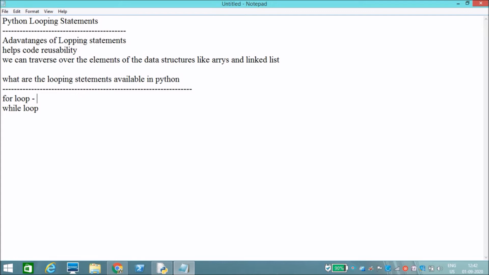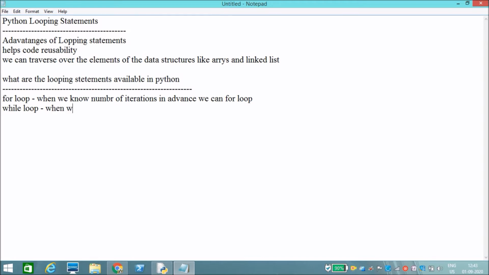When we know the number of iterations in advance, we can use a for loop. When we don't know the number of iterations in advance, we can use a while loop.